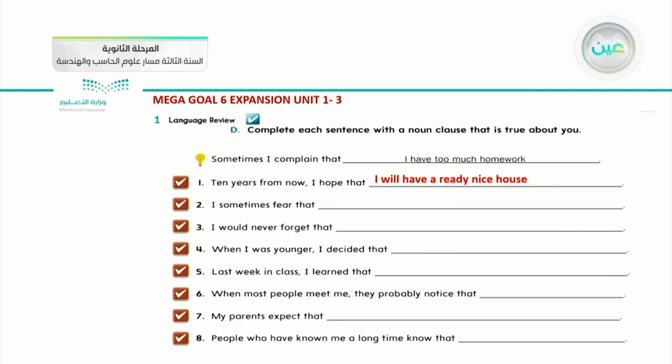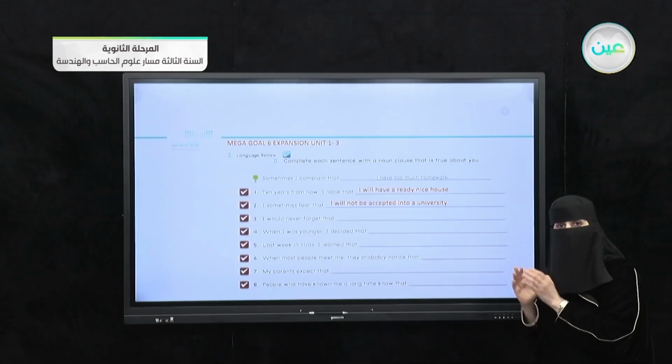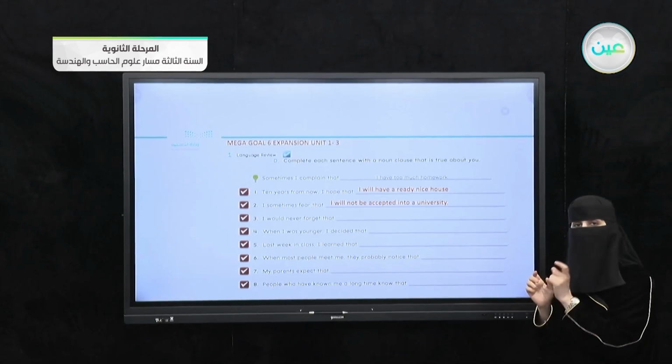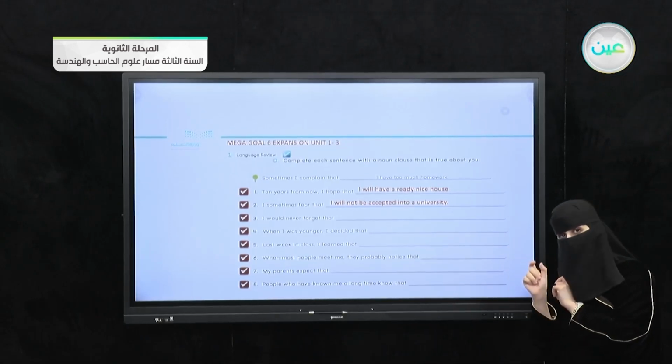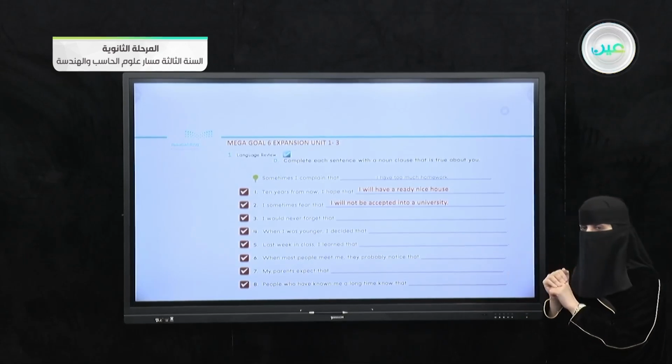Or how can I apply noun clauses with it? I will not be accepted. Notice that, be accepted into a university. This is the third one I mentioned before. When you want to use an adjective, we should follow be by a certain adjective.